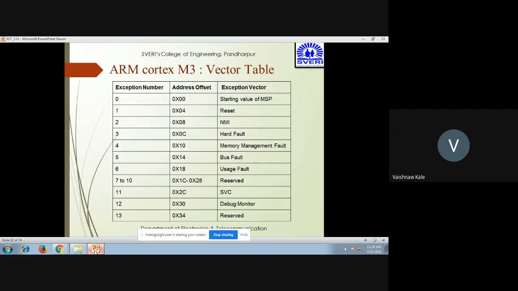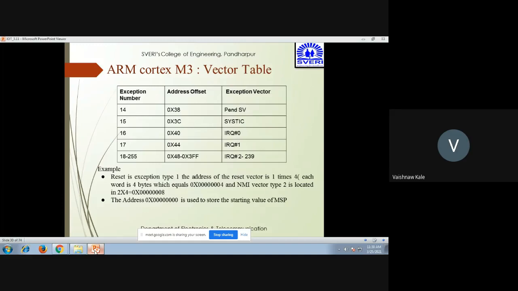You can see that 0 is the starting value of MSP. Exception number 1 is reset. Exception number 2 is NMI. Exception number 3 is a hard fault. Exception number 4 is a memory management fault. 5 is bus fault, 6 is usage fault. 7 to 10 are reserved, 11 is SVC, 12 is debug monitor, 13 is reserved. 14 is PendSV, 15 is SysTick, and 16 is IRQ 0, 17 is IRQ 1, and from 18 to 255 it is interrupt requests 2 to 239.